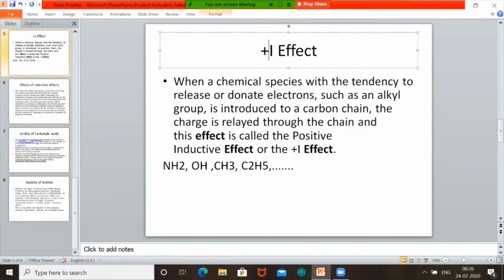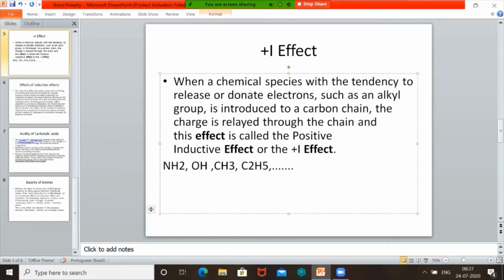So what is inductive effect? Inductive effect is a permanent shift of the electron pair in a sigma bond due to the presence of highly or less electronegative elements attached to the carbon atom. And inductive effect is of two types, minus I effect and plus I effect. The inductive effect produced by an electron withdrawing group is called minus I effect, and the inductive effect produced by an electron releasing group is called plus I effect. Plus I effect, minus I effect.